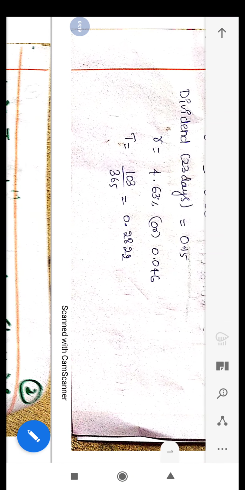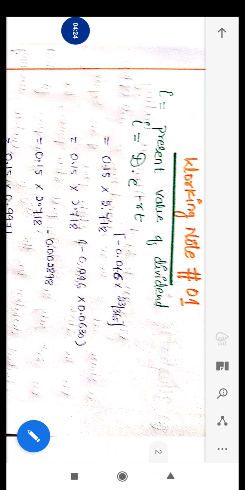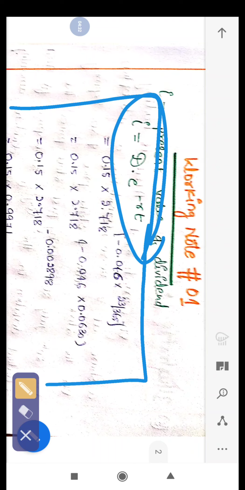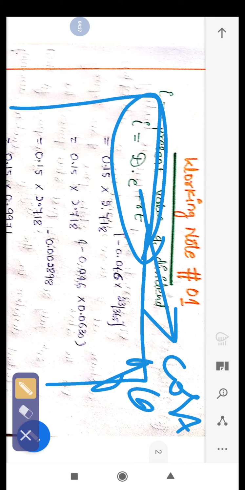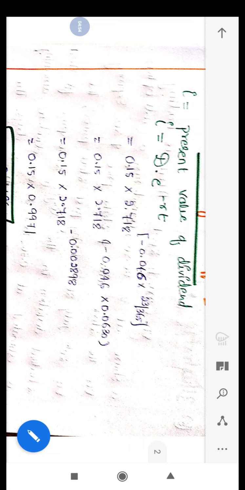So let's start. Working note number 1: value of the dividend. This formula, if you have concentrated on the problems, has already come in the cost of carry model. We have solved problems on cost of carry. In that, for the purpose of calculating the present value of dividend, we use this formula. Again we have to use this formula for knowing the dividend paid on this option. So I equals D into e to the power